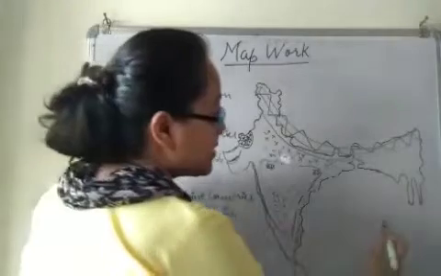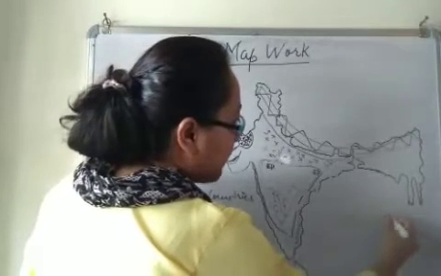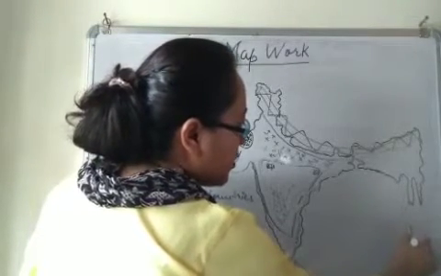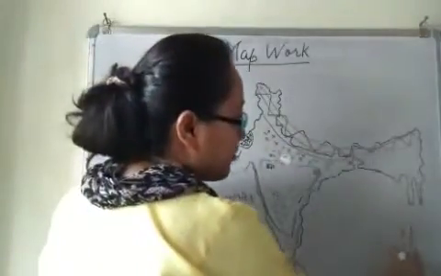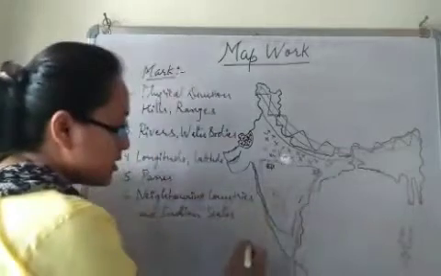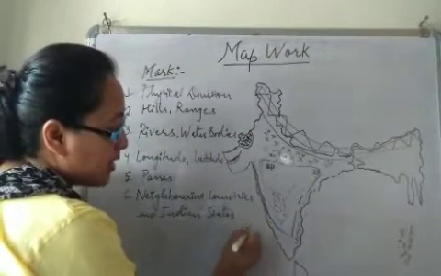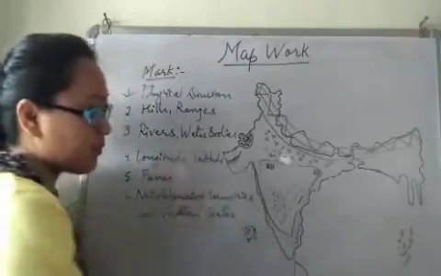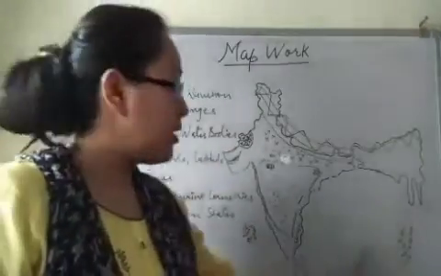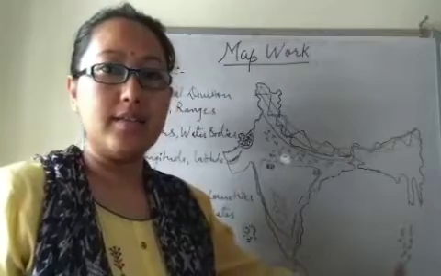Now next division is, here we have Andaman Nicobar Island and Lakshadweep Island. Lakshadweep Island, Andaman Nicobar Island, right?